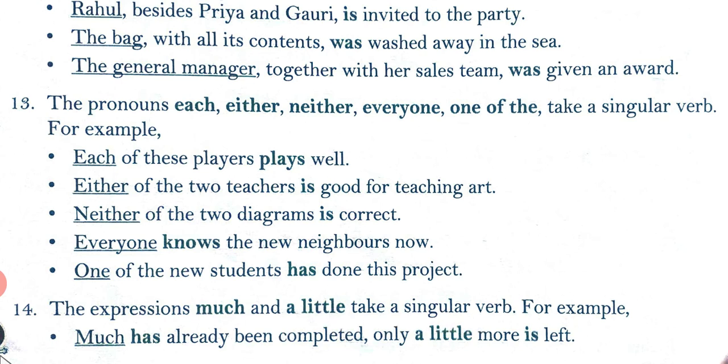For example, much has already been completed, only a little more is left. So here in the first example, much takes the singular verb has, and a little also takes a singular verb, is.